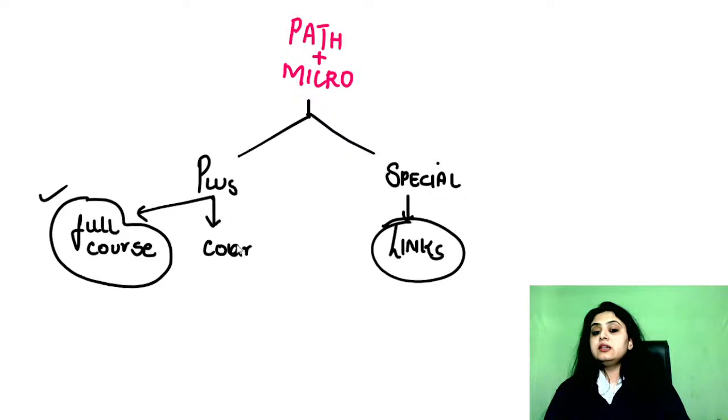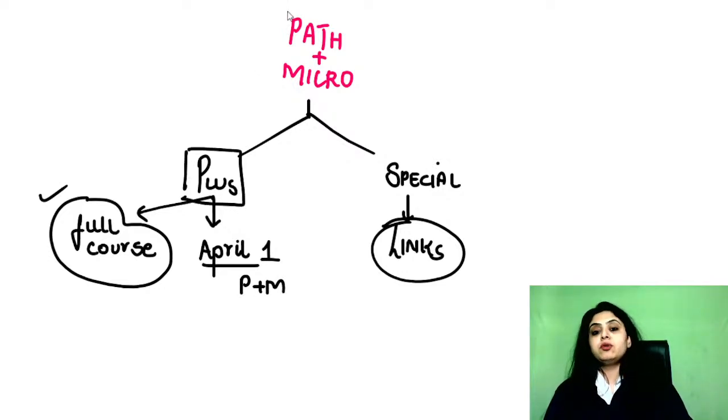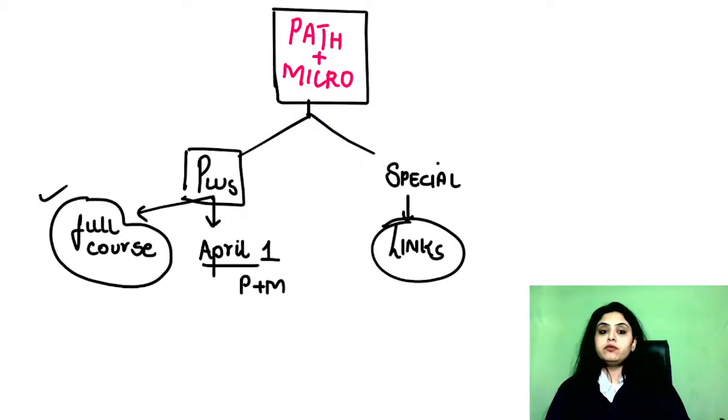That is going to be in the month of April. So starting April 1st, for approximately 10 or 11 days, we are going to have a session of path and micro on the plus platform, which will take care of a crash course for pathology and for microbiology. So now it is totally your wish, whatever you want to follow. Either you can follow the plus classes, there will be a fresh crash course in that, and full course I have just recently done, so that is available. Special class ke links that I gave you for the January exam, that is also available. That is for path and micro.